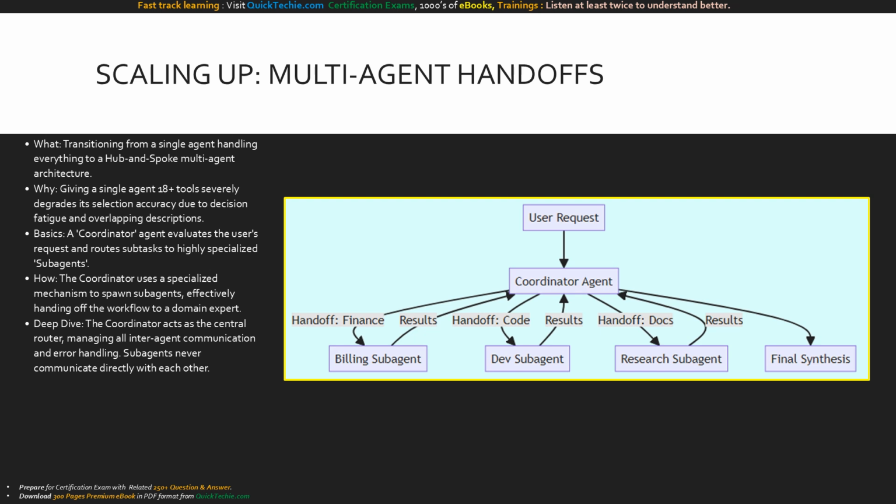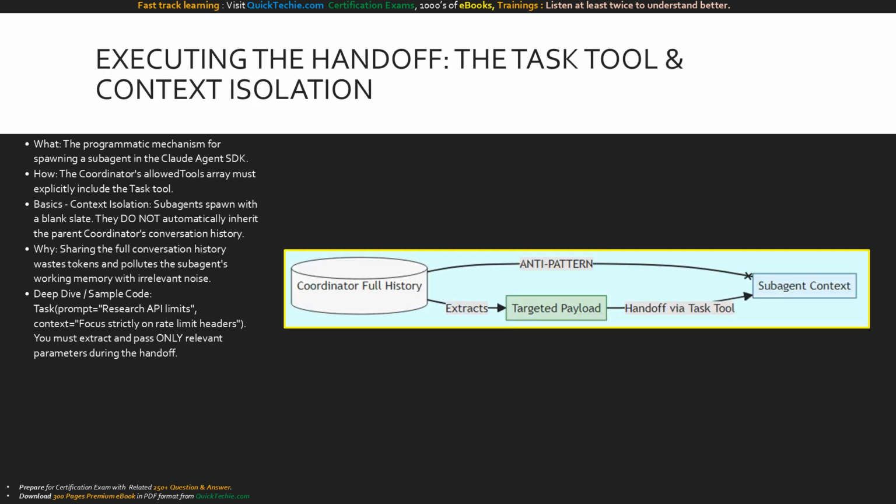The user request hits the coordinator agent in the center. Based on the request, the coordinator performs explicit handoffs to the billing, dev, or research subagents. Crucially, look at the arrows. There are no lateral connections between the subagents. They execute their narrow tasks in isolation and hand their structured results back up to the coordinator, which then performs the final synthesis. How does the coordinator actually execute the handoff in code?